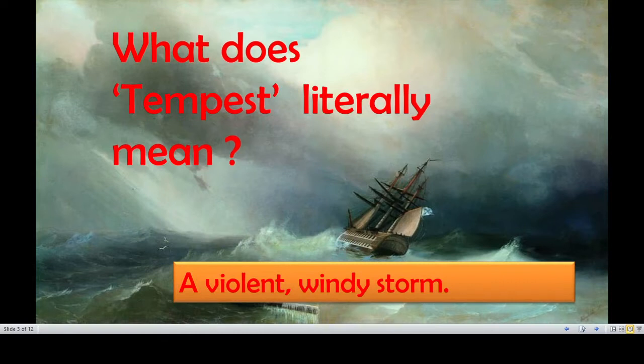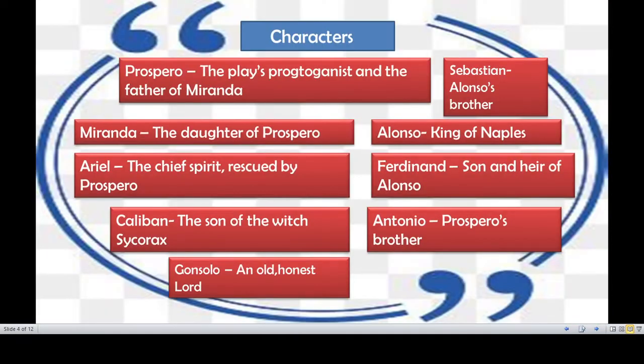So a violent windy storm. By seeing the title, we can understand something dangerous is going to happen. The title may indicate that. So the tempest means a violent windy storm.